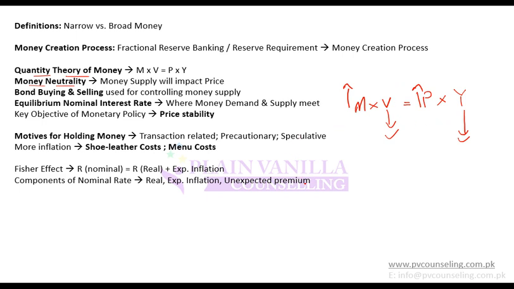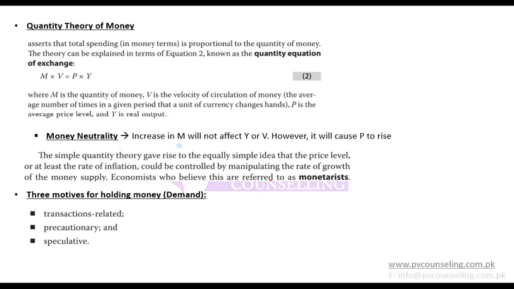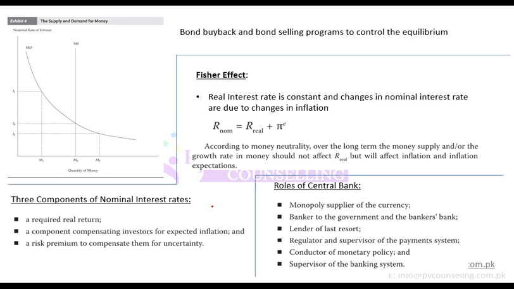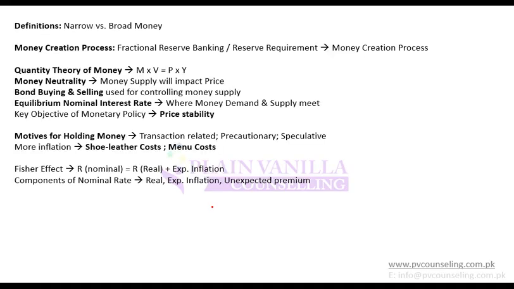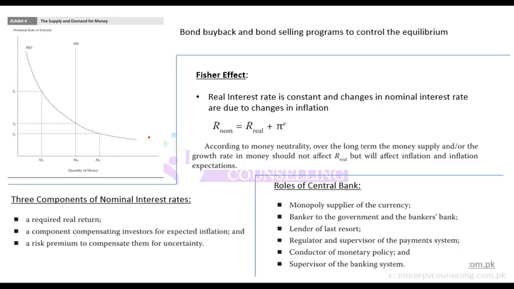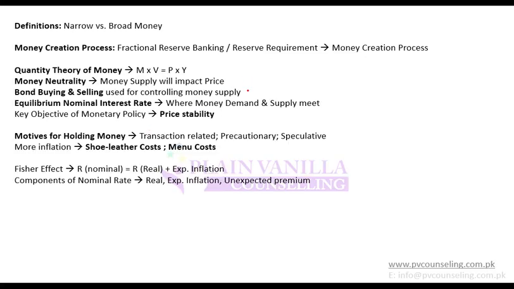Which says that if money supply increases, price will increase. Now the question is, if money supply is increasing or decreasing, how does the central bank control money supply, that is, increase or decrease it? There are two possibilities. One, you change the reserve requirement, and another is through open market operations.